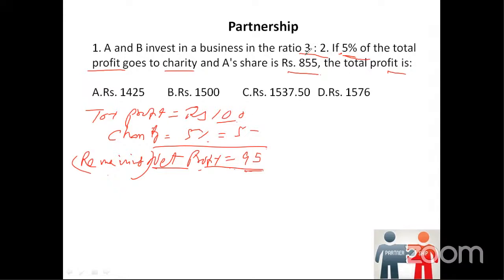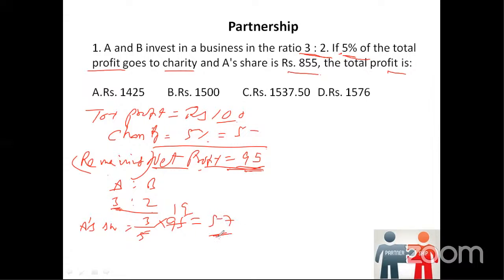If you observe, the ratio is 3:2, which means A is to B is 3:2. First we have to calculate A's share. We take the ratio of A, that is 3, divided by the ratio of A plus B, that is 3 plus 2, 5, into the net profit or remaining profit, which is 95. 5 ones are 5, 5 nines are 45, so 3 into 19 is 57.